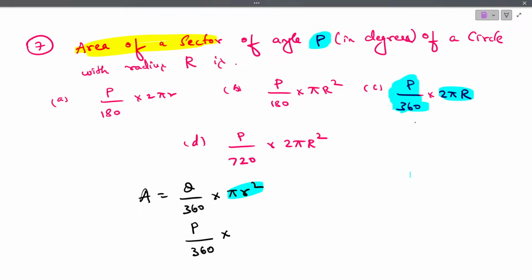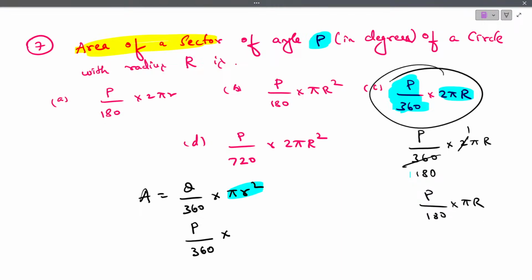Simple. Observe here. In the given question itself, in option C, P by 360 is given into 2 pi r. If we simplify this, 2 ones are 2, 2 eights are 16, it will convert as P by 180 into pi r.